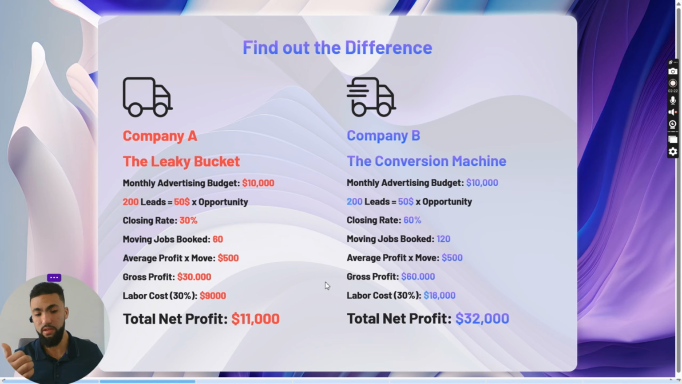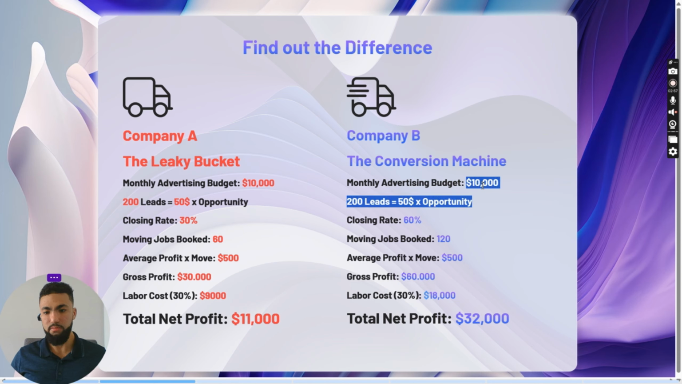Okay, on the other hand, let's see company B. As we said, same budget, same amount of leads, different closing rate, more jobs booked, right? So we do 120 times 500, that's 60,000 in gross profit. They spend the same, but it already shows the difference. Of course, also here, 30% labor cost. So from the 60,000, we take off 18,000, plus minus again the 10,000 advertising budget. Company B goes home with 32,000.